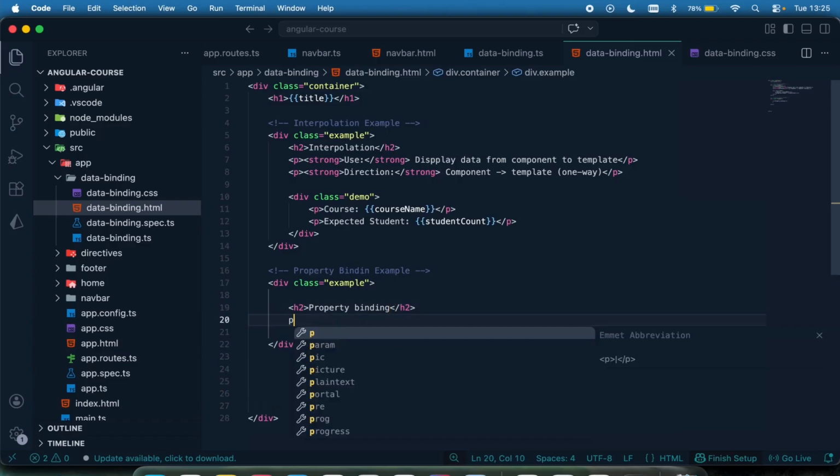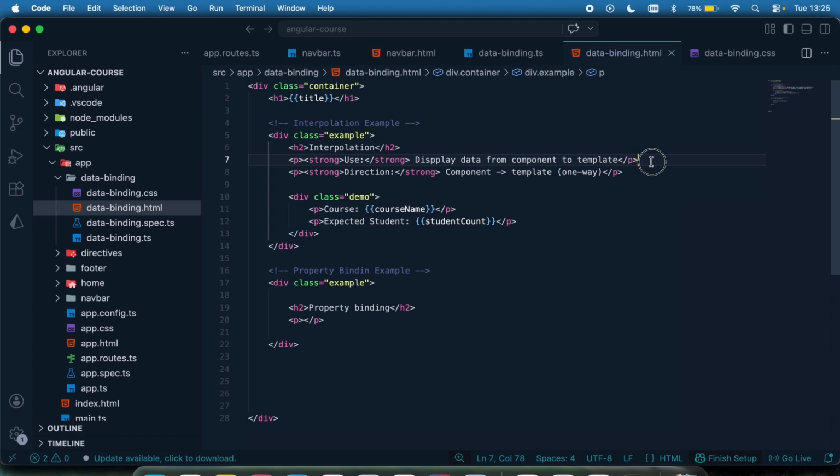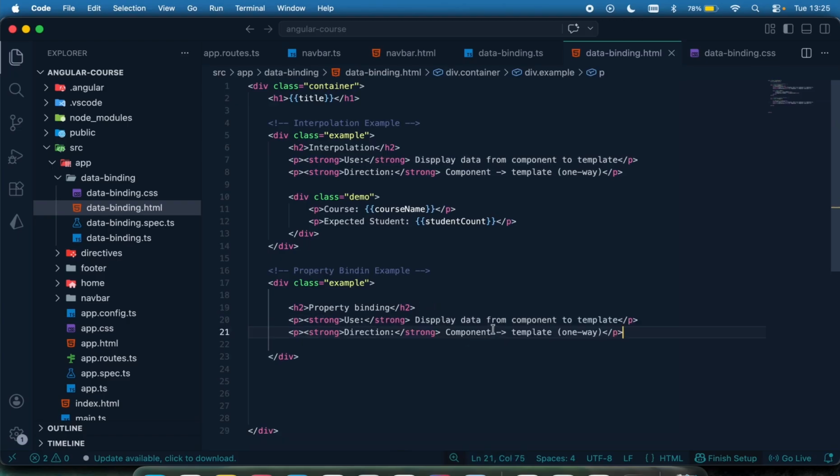Then I'm going to have my p right here, something like this. Let me copy this, so you can get to see that. And this is going to be, let me see, set HTML. This is just to explain what property binding is.